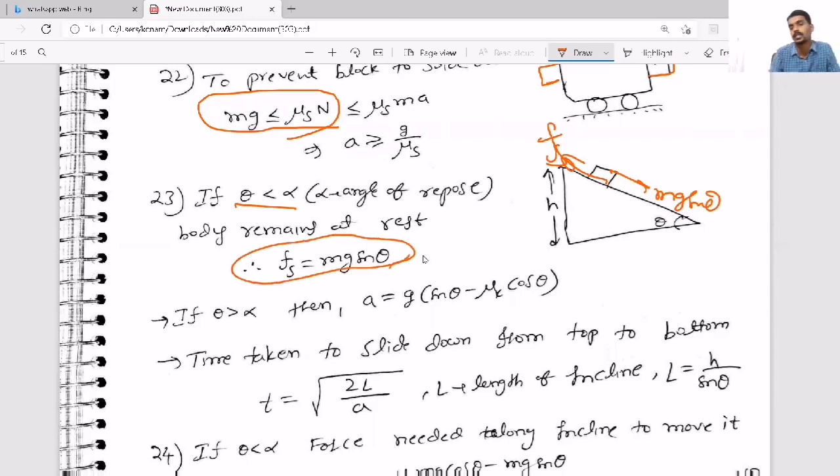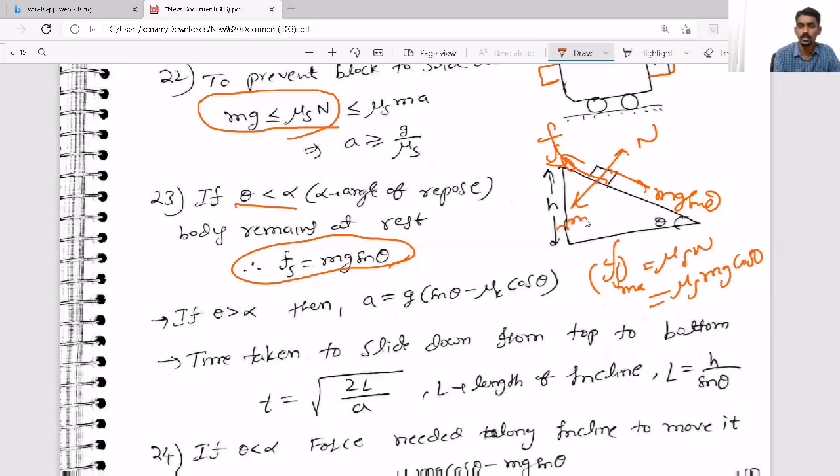That's why the static friction value equals mg sin theta. But actually the maximum limiting friction at any point is mu s N, where N in this case is mg cos theta, because for an inclined plane, N is equal to how much here? Mg cos theta.